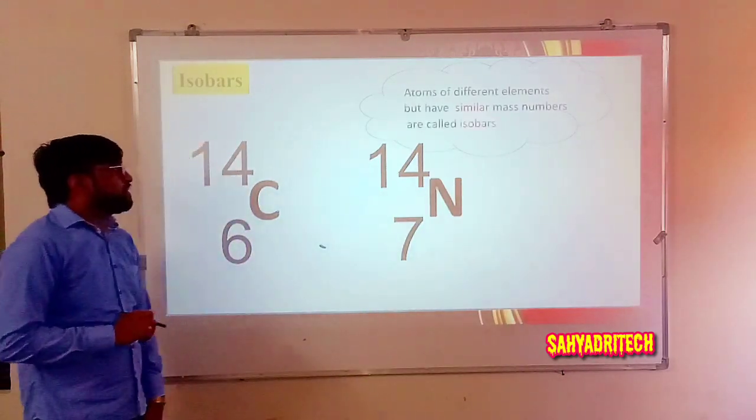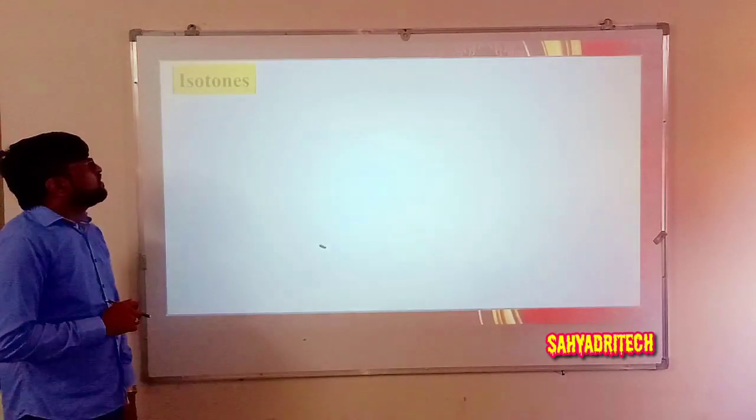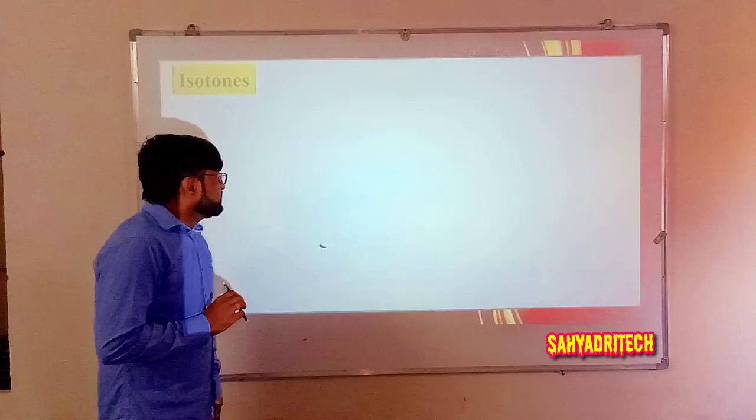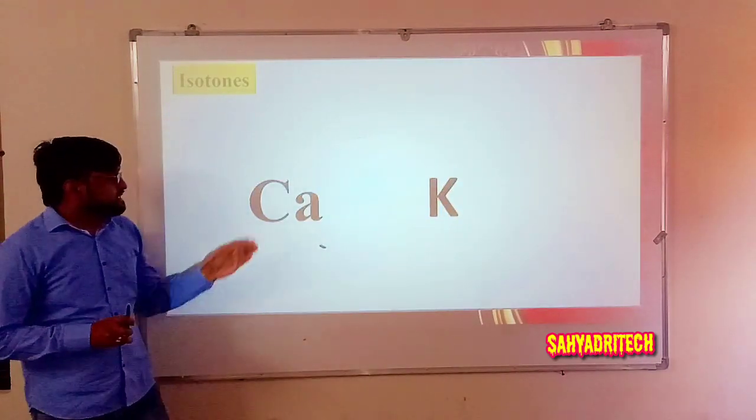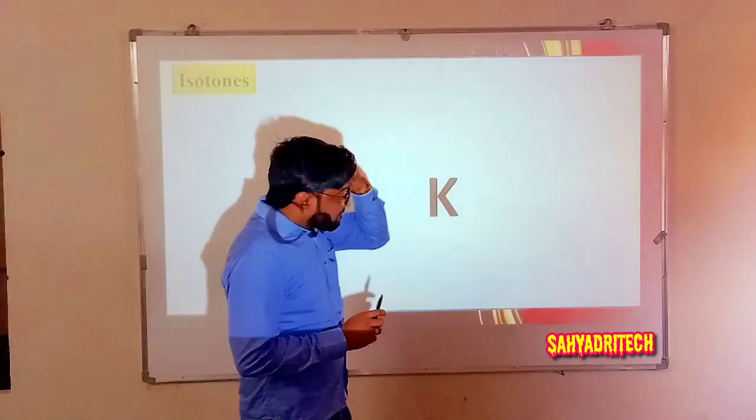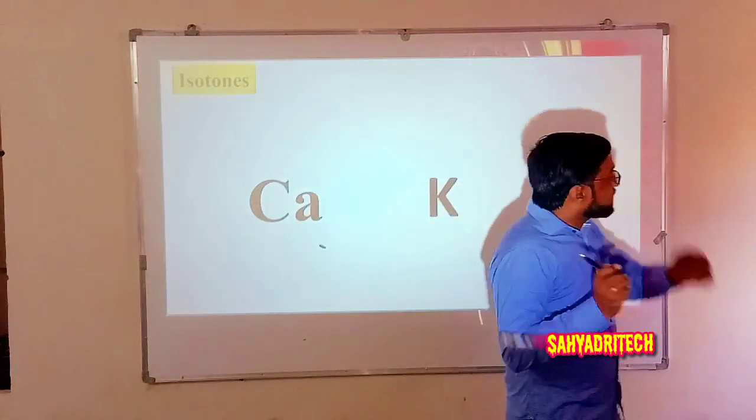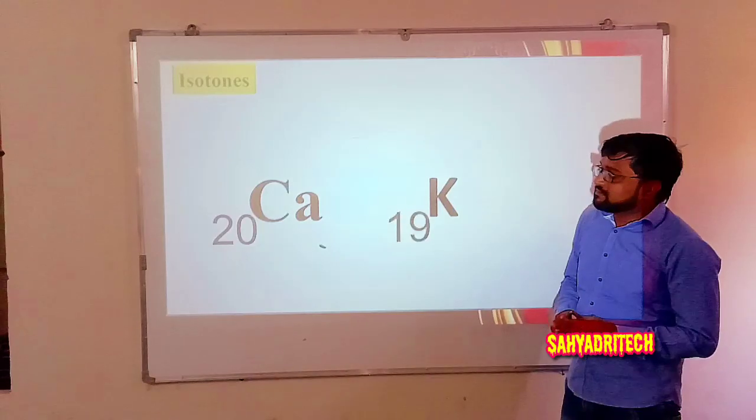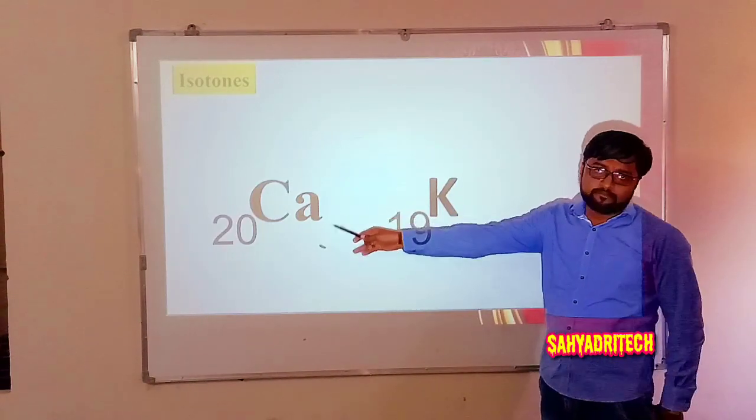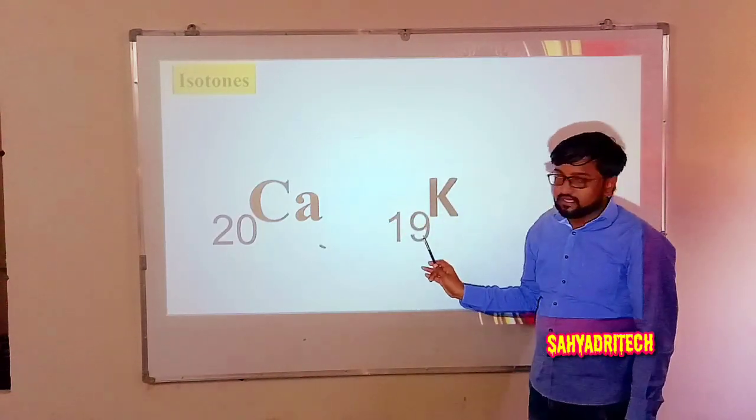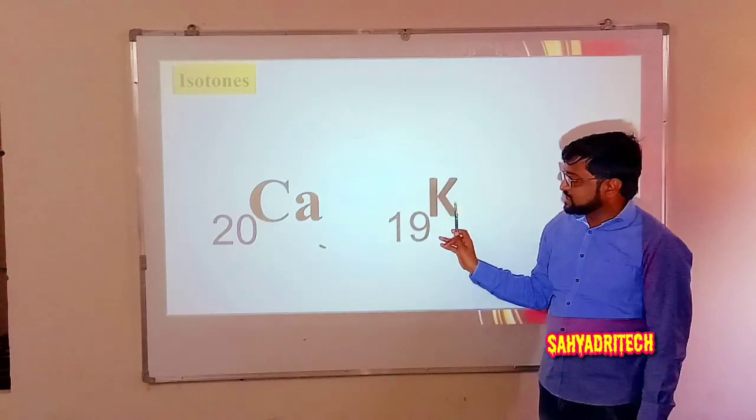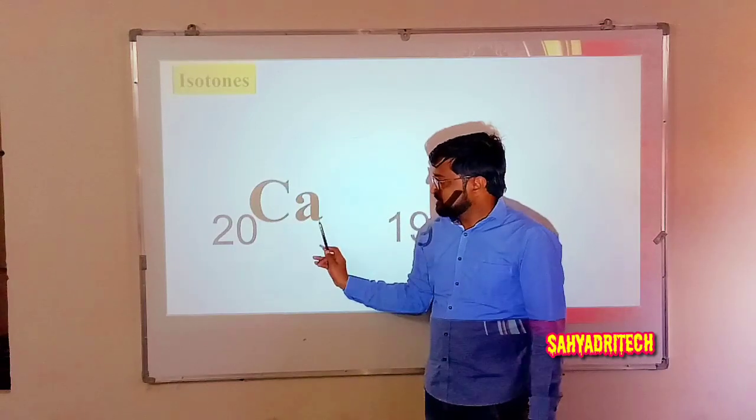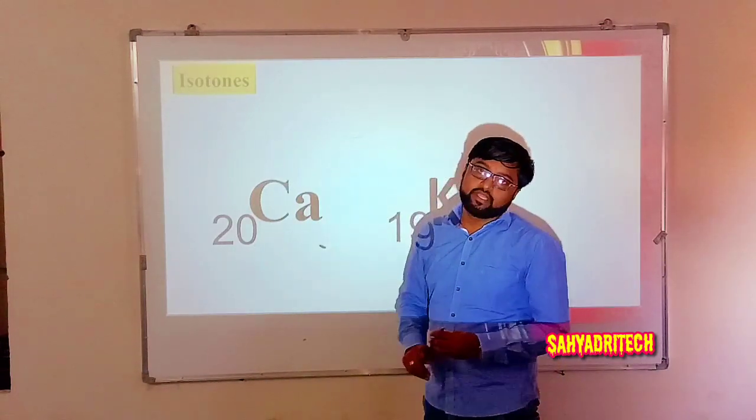Then coming to one more concept, that is isotones. Here consider calcium and potassium. Before going for a definition, we analyze this so that we get the meaning of the definition. Calcium has atomic number 20 and potassium has atomic number 19. Potassium has the symbol K with atomic number 19, and calcium is Ca, capital C small a, with atomic number 20.